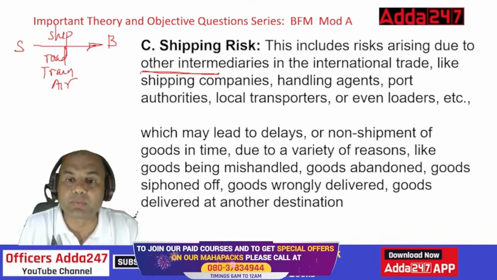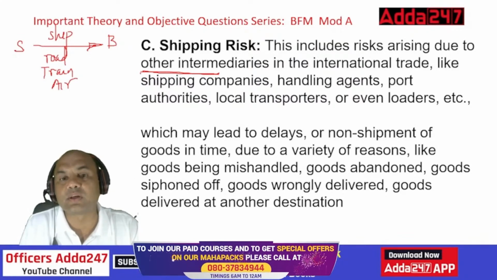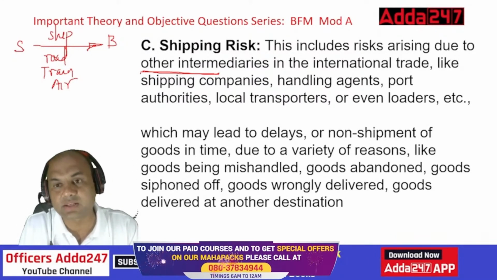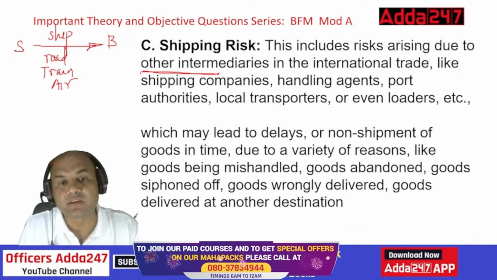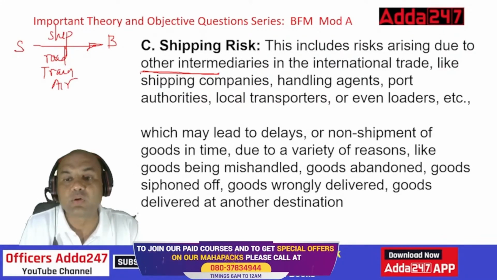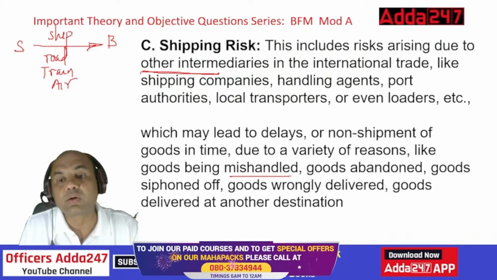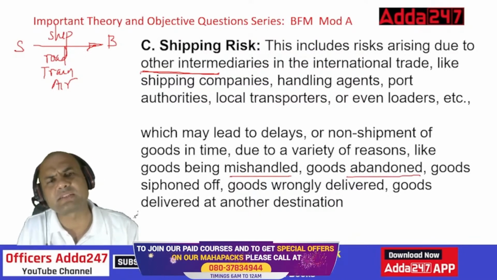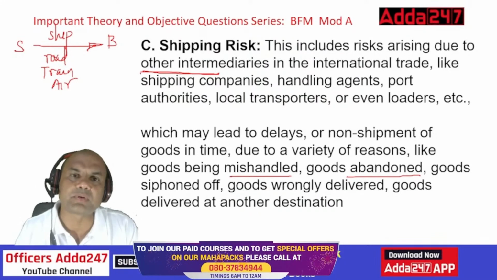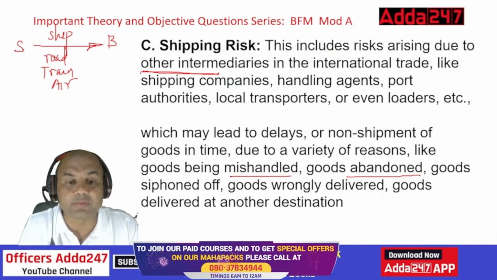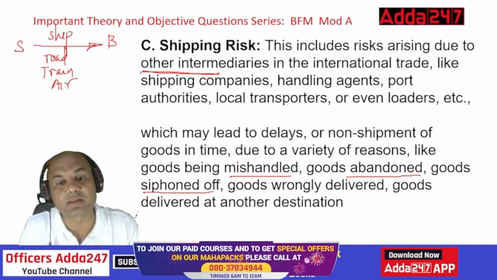The goods can be broken. See here, risk arising due to other intermediaries in international trade like shipping companies, handling agents, port authorities, local transporters, and even loaders. Loaders mean those who load the goods, which may lead to delays, non-shipment of goods in time due to a variety of reasons like goods being mishandled, broken, goods abandoned. Abandoned means kept aside and then forgotten. Everyone forgot about those goods. Goods siphoned off, robbed. Siphoning means robbing. Theft, burglary.